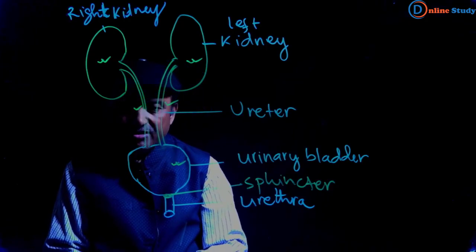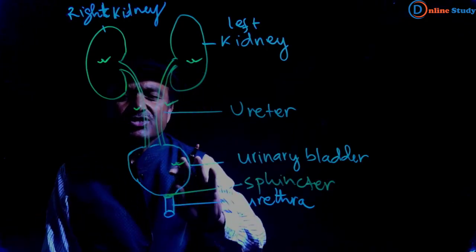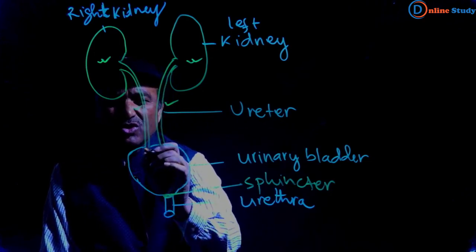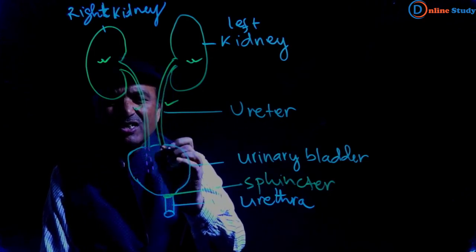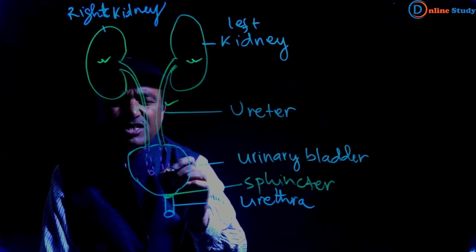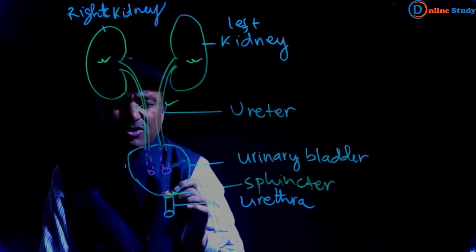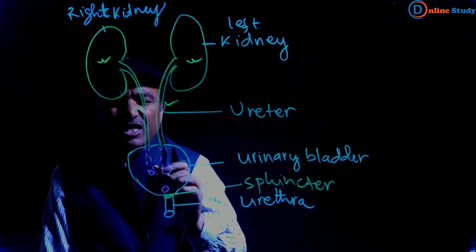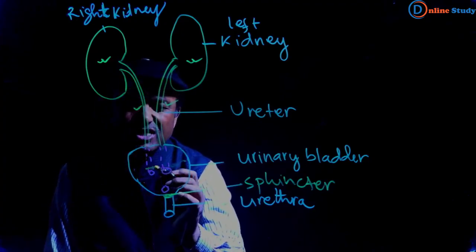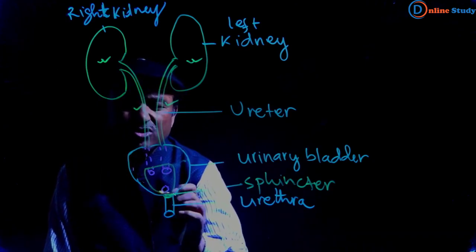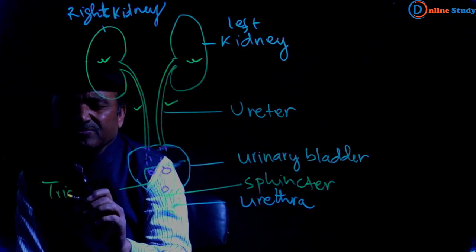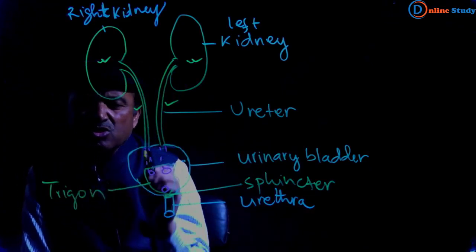Inside the urinary bladder, we can see another structure. It is generally asked, so just understand the rough structure. This is the opening, and this structure is called the trigone. So again, listen.